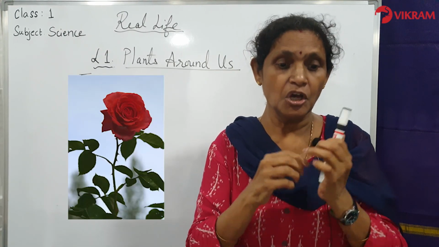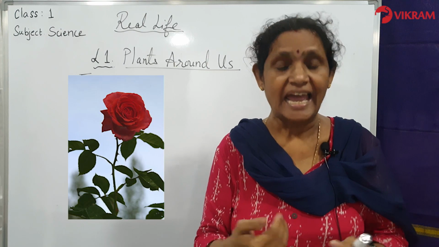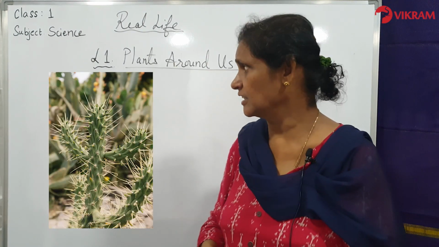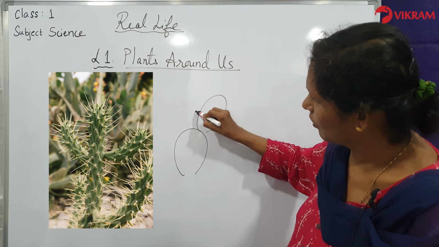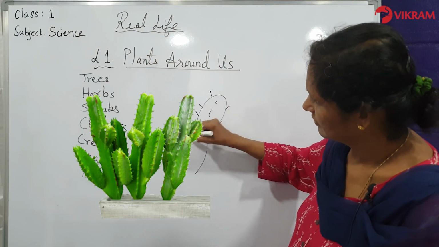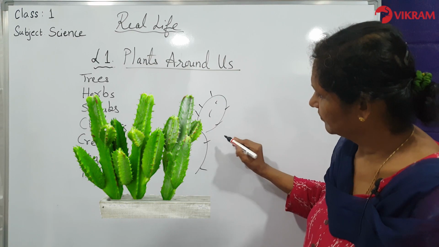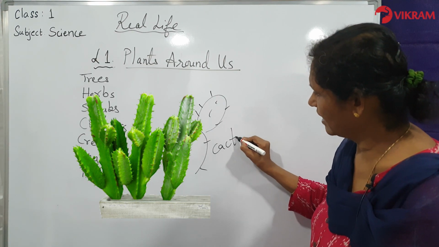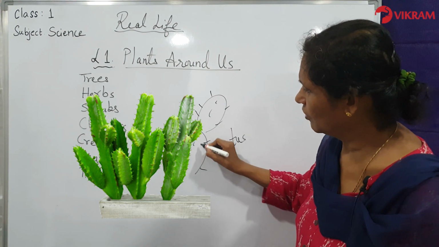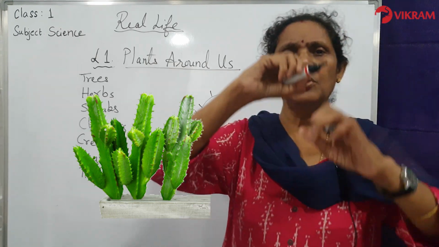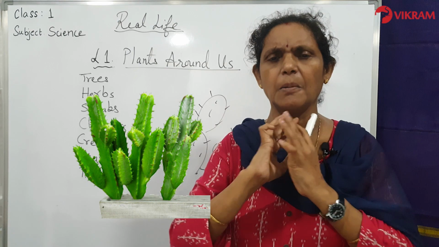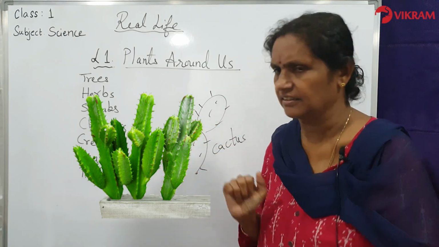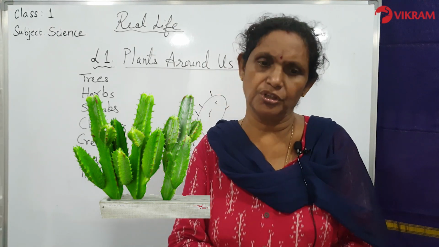So example is rose, lemon and cactus. I am sure you have seen cactus plant which is round in shape. It will be growing round with lot of thorns here. You have seen cactus plant? Yes. This has lots and lots of thorns on the whole leaf-like structure. So cactus plant is having completely thorns. No animal will eat this. They don't want the thorns to go into their mouth.